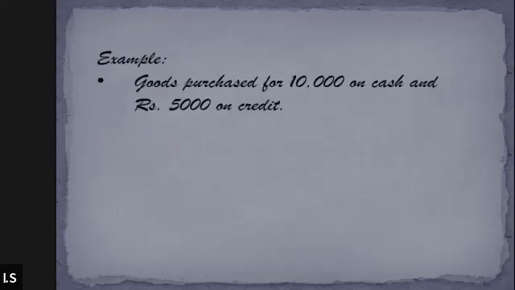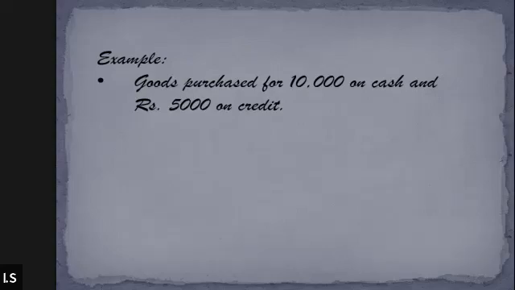Next question. Zainab, please answer this. Goods purchased for rupees 10,000 on cash and 5,000 on credit. How is it going to affect the business? Sir, goods will increase. Goods will increase by what amount? 10,000.